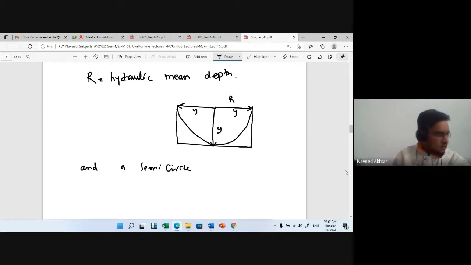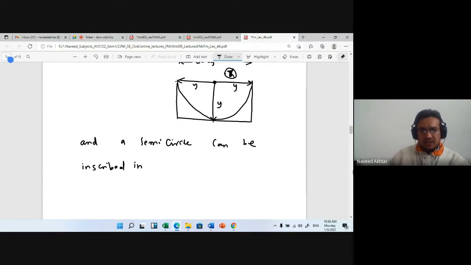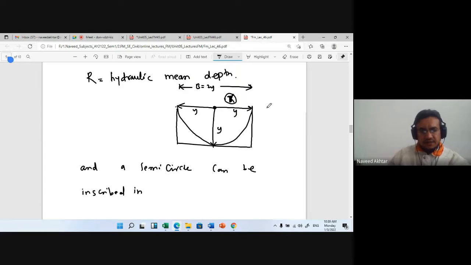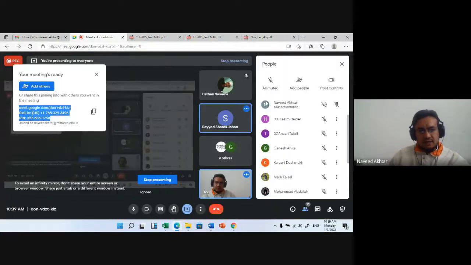A semicircle can be described, that is, inside the rectangle, the radius of the circle will be touching the boundary of the rectangle. Here this radius from the origin is y, here also y, here also y, because b is equal to 2y for the most economical section. So if you draw a semicircle, then it will be inscribed in the rectangular section.